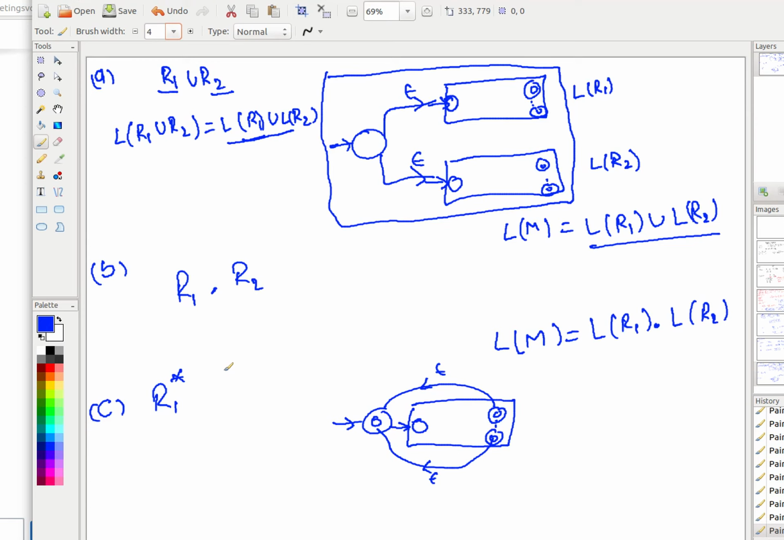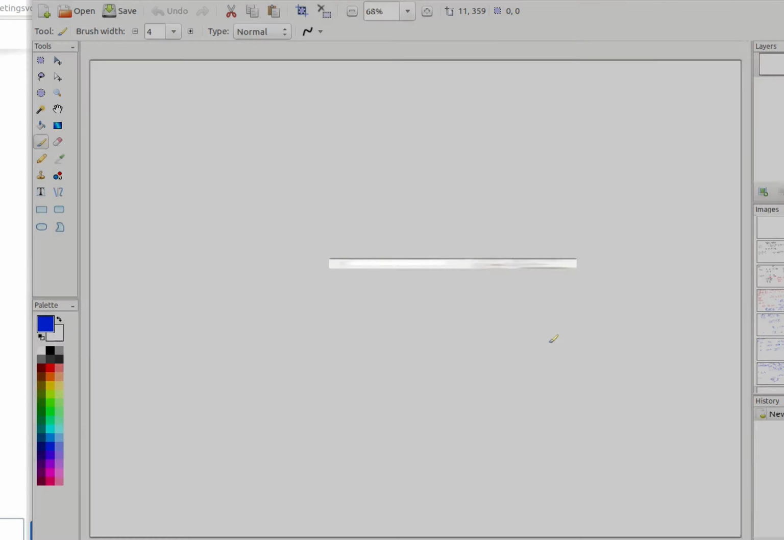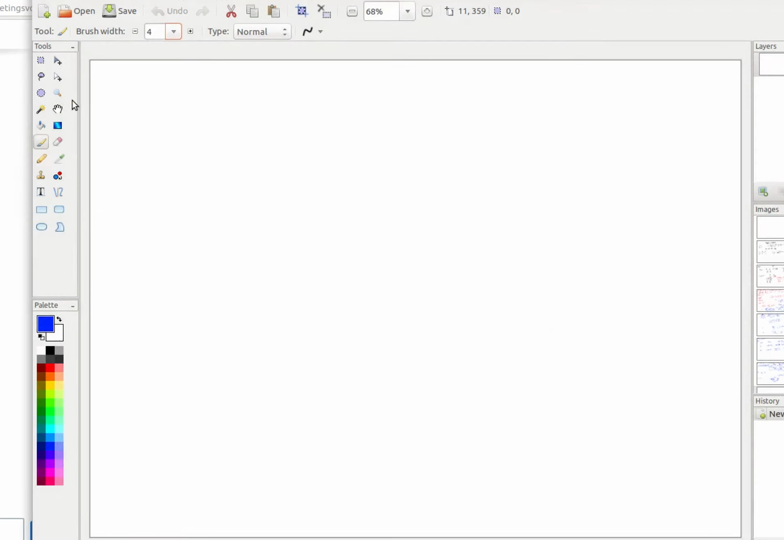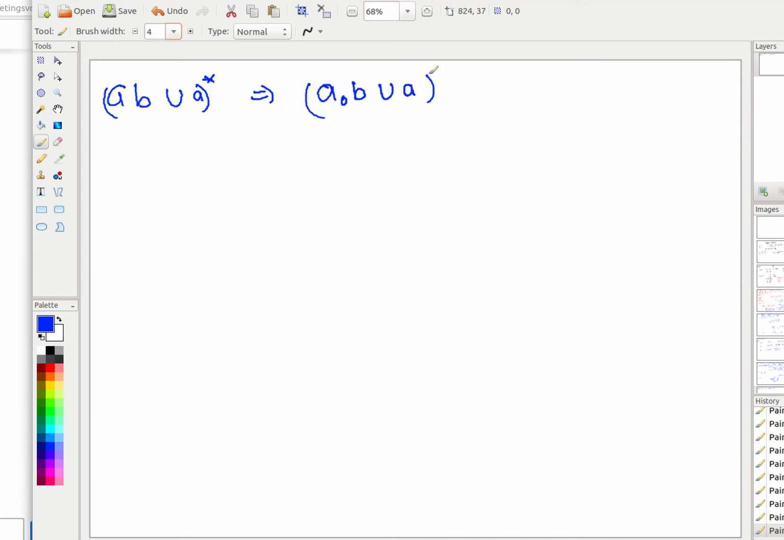Before going to that, let's do a very quick example to show how we're going to do that. Let us take a simple example: AB union A star. You want to design an ENFA for it. I think it's very simple. This is written in shorthand form. It is actually written as A concatenation with B, union with A, and the whole star.